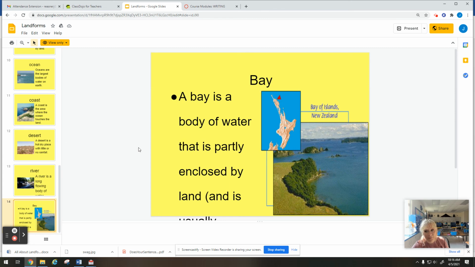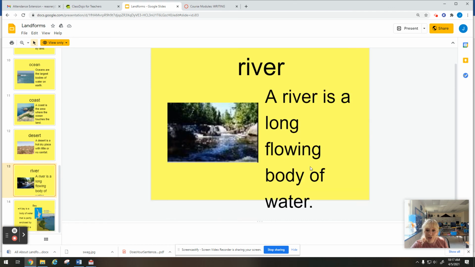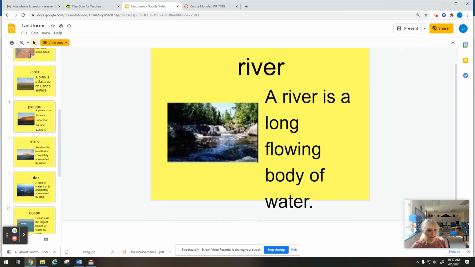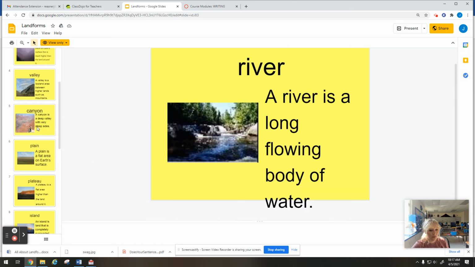So these are just a couple landforms. We're not going to be learning about all of these landforms. We're going to be talking about volcanoes and mountains and canyons, lakes, and oceans. But I wanted to go over some of the other landforms that you might have seen or learned about before. So I look forward to you guys watching the videos, researching and learning more about landforms, and seeing what you write about.